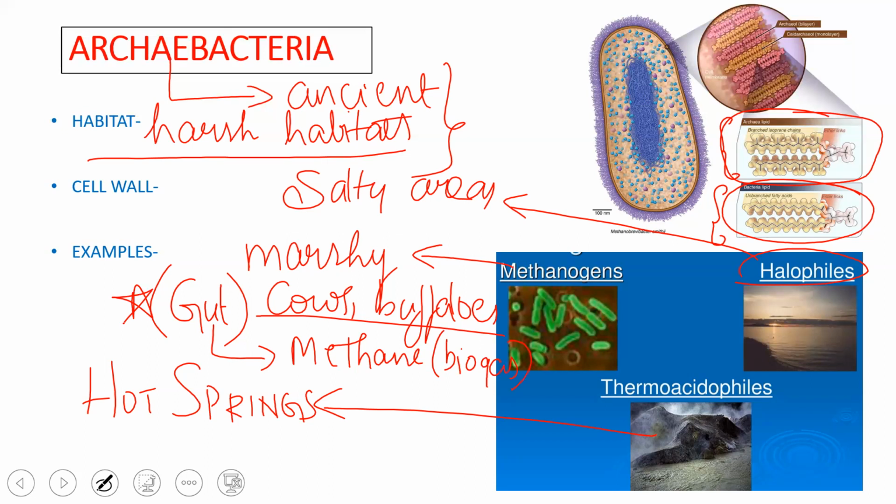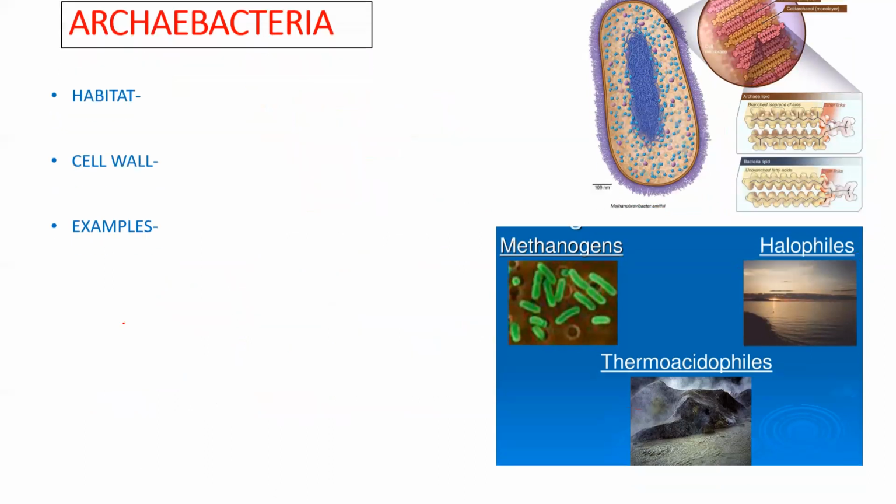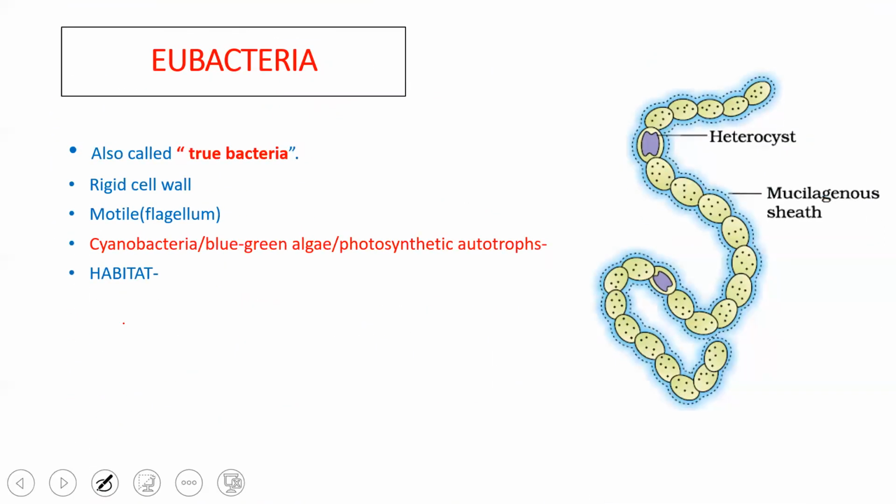Now we shall look into Eubacteria. Eubacteria are also called true bacteria. The word Eu means true. Why are they called true bacteria? Because compared to Archaebacteria, they survive in different habitats. In and around what we see, the bacteria are called Eubacteria, whether they are soil bacteria, airborne bacteria, or present in water, or even terrestrial forms.